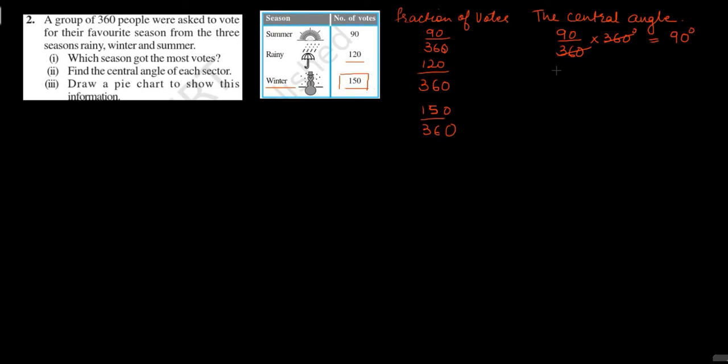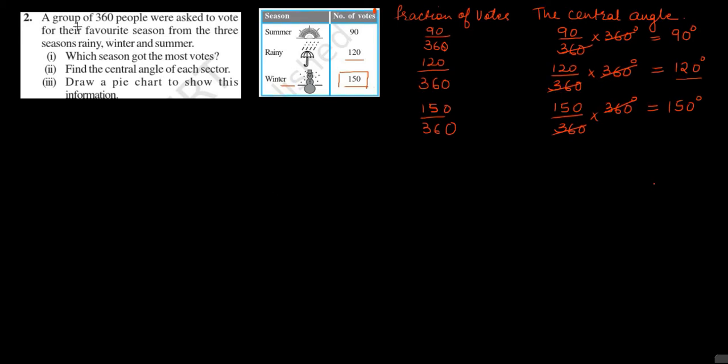Now for rainy season, 120 by 360 multiplied by 360 degrees. 360 will cancel with 360 and we'll get 120 degrees for rainy season. Now for winter season, 150 by 360 multiplied by 360 degrees. 360 will cancel with 360. We'll get 150 degrees for winter season.